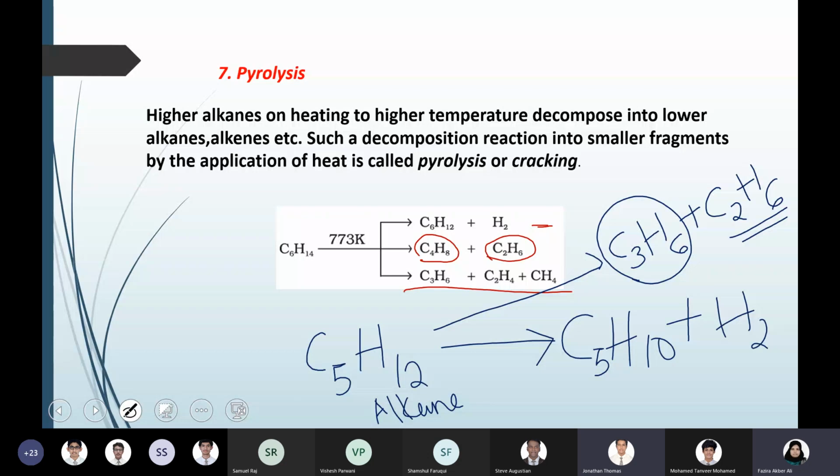Yeah, as long as you're not learning about the details, because there are certain types of catalysts they use in industry so that you get only a specific product. So here three different combinations are shown, and you get these combinations when you use certain kinds of zeolites. That is the type of catalyst they use. There are different types of zeolites, and you will get different types of product. But as you're not learning the details of cracking, you just need the outline. So based on the different catalysts you use, there are different possibilities, and you have the freedom to write any combination if the question asks about pyrolysis or cracking.